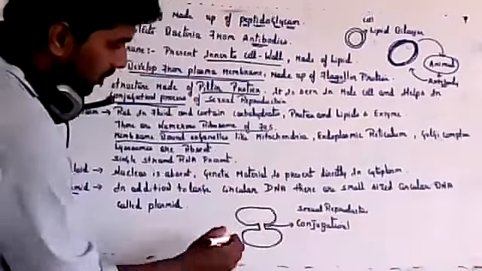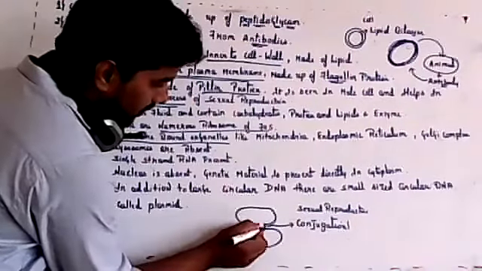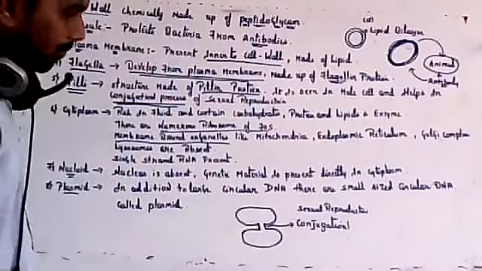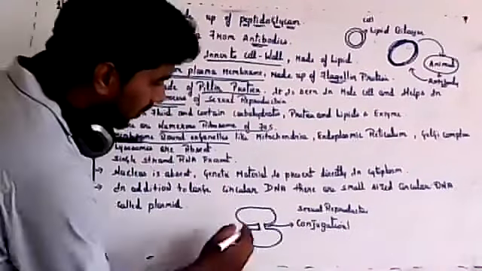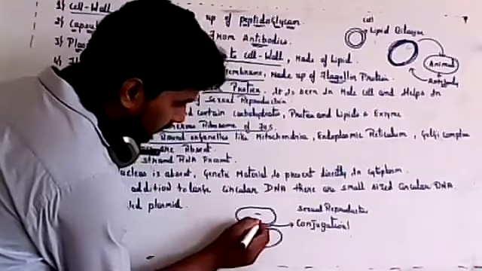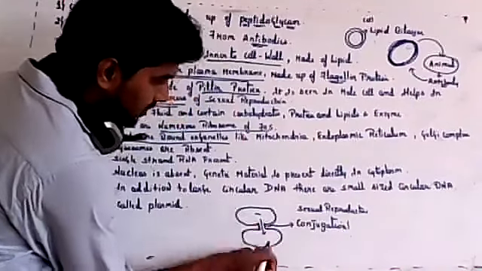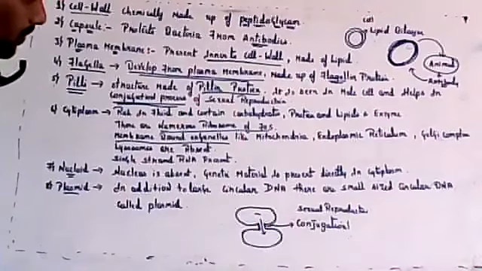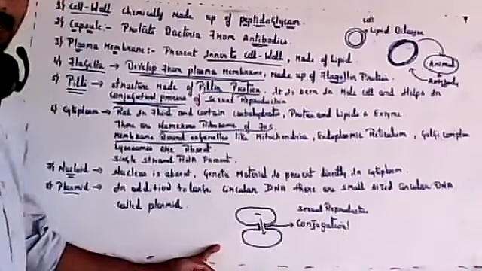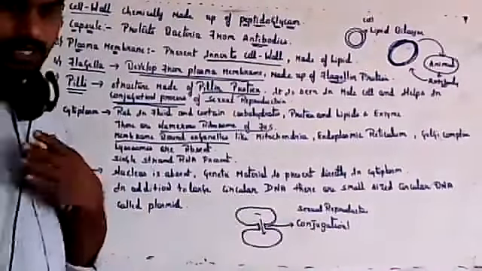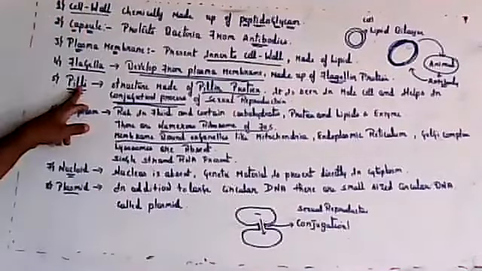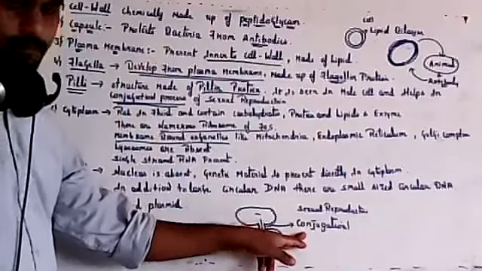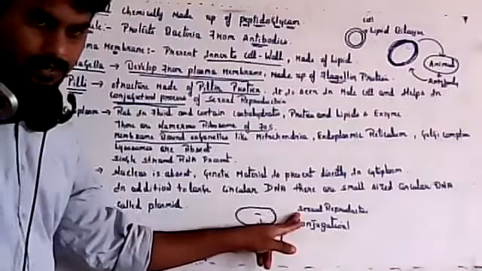Conjugation means two bacteria are connected to each other with the help of a tube-like structure, and a small amount of genetic material is transferred from one bacteria to the other, from male to female. So pili will help in the conjugation process or sexual reproduction.